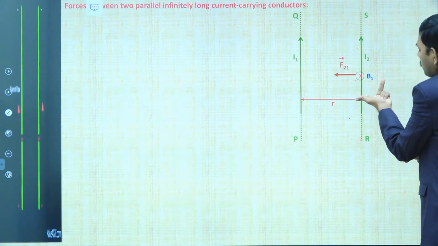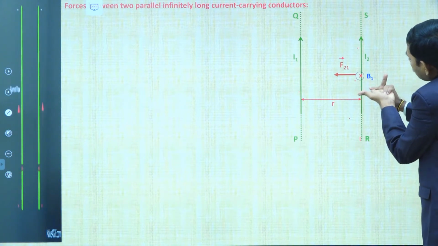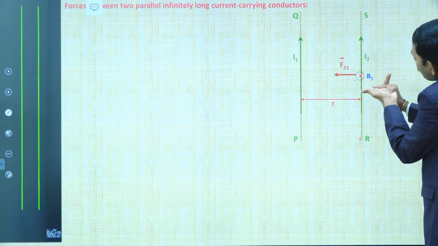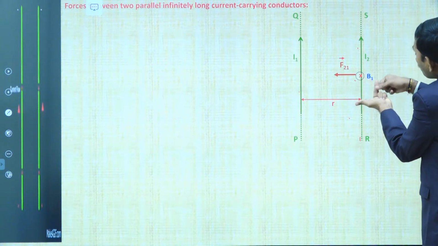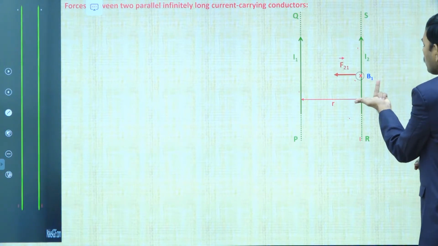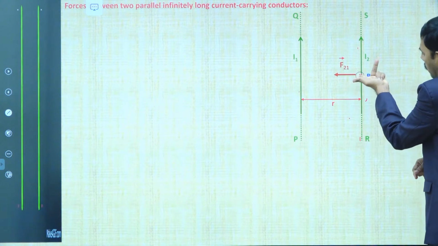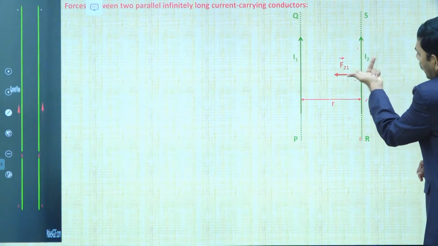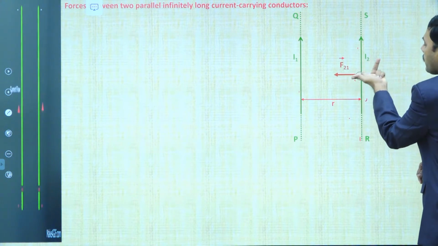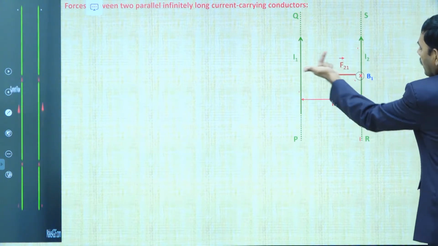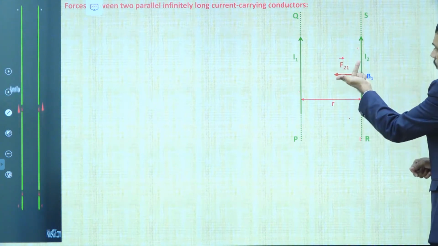So I rotated my left hand in this direction such that the direction of B1 is shown by this forefinger, and the direction of I2 is shown by this middle finger. Then obviously the thumb indicates force. So observe this one. I put the arrow mark in this image, of the force direction towards the I1 current carrying wire, because of this Fleming left hand rule.